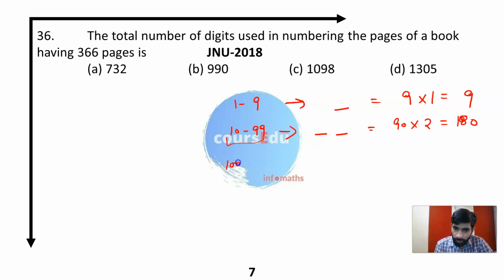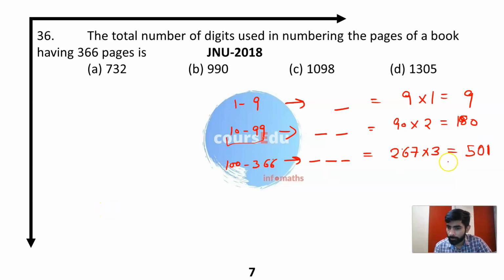Now from 100 to 366, there will be 3 digits in each of the numbers. How many numbers are there? 267 numbers are there. Each contains 3 digits. How many digits are there when you multiply this? It will be 1 and 0, 50, sorry, 601.